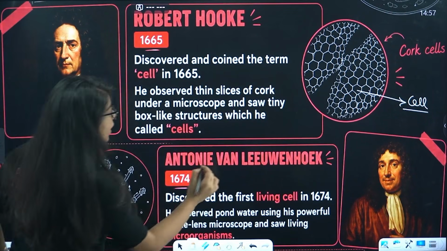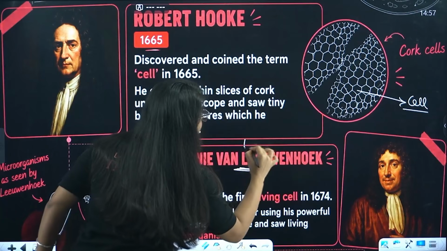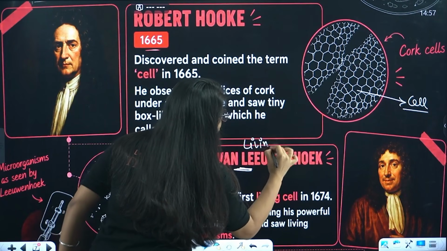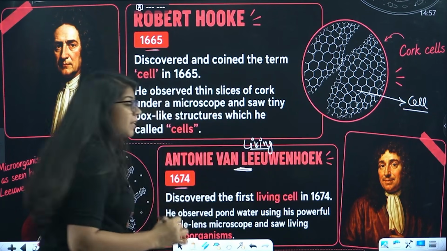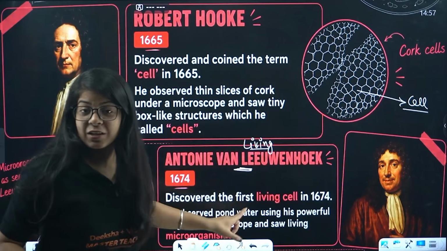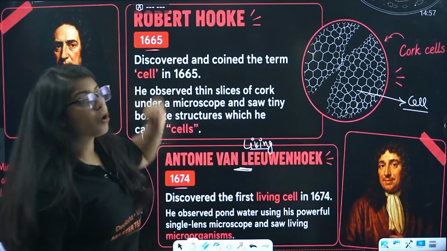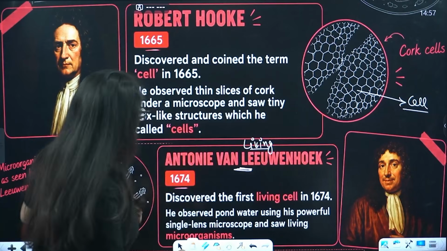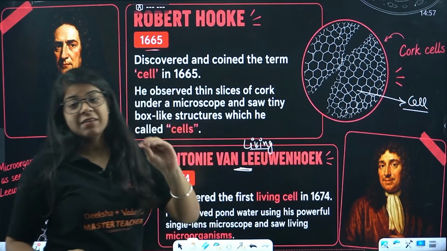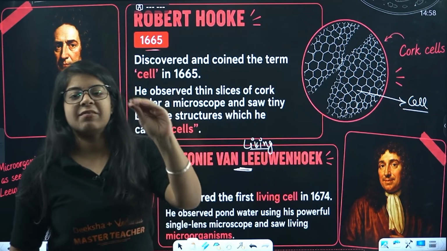How will you remember? The L in Leeuwenhoek is for living cells. Understood? So if they ask the first living cells, Antonio van Leeuwenhoek. If they just ask you cell, then it is Robert Hooke. Okay, understood? So he discovered the first living cell in 1674.